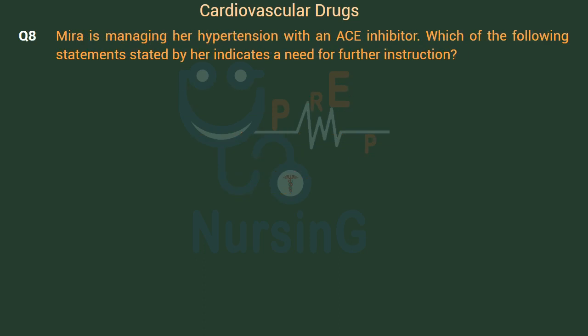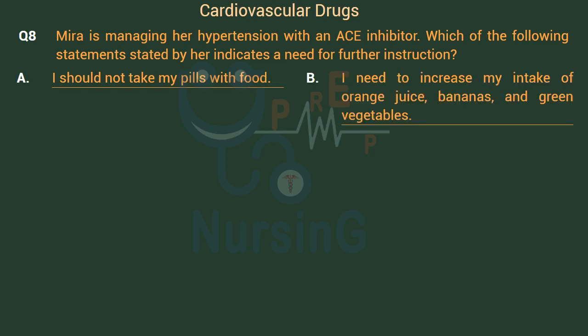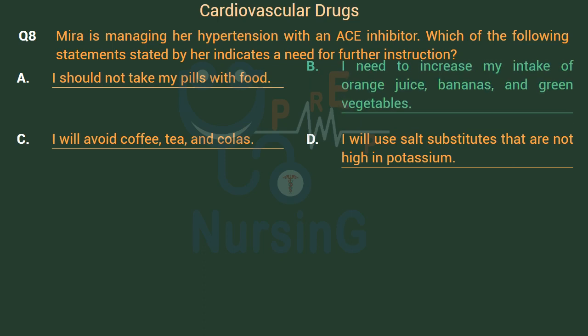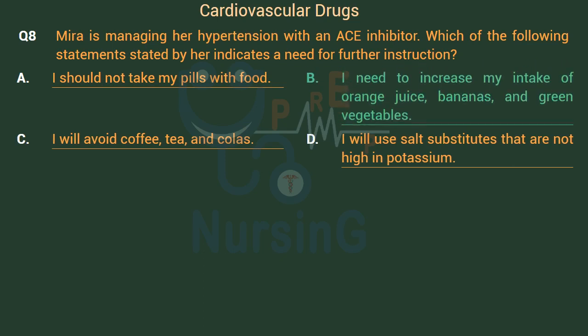Mira is managing her hypertension with an ACE inhibitor. Which of the following statements stated by her indicates a need for further instruction? Option A, I should not take my pills with food. Option B, I need to increase my intake of orange juice, bananas, and green vegetables. Option C, I will avoid coffee, tea, and colas. Option D, I will use salt substitutes that are not high in potassium. Right answer is Option B.